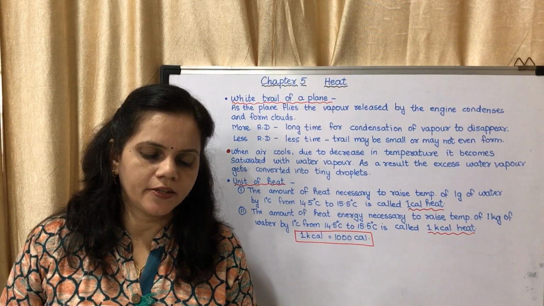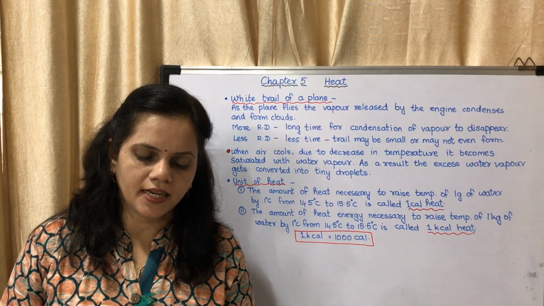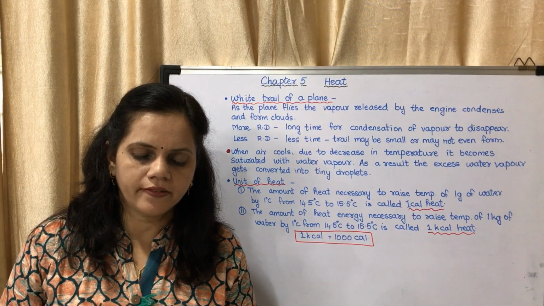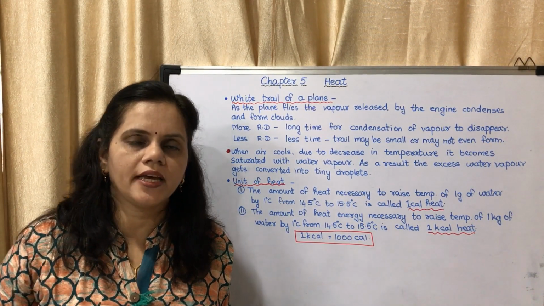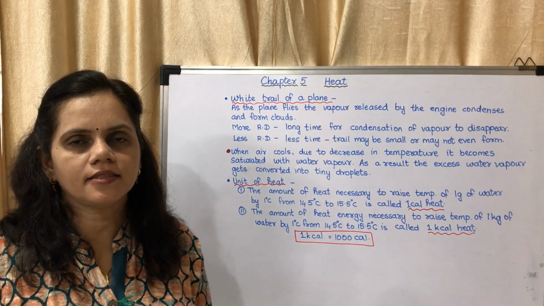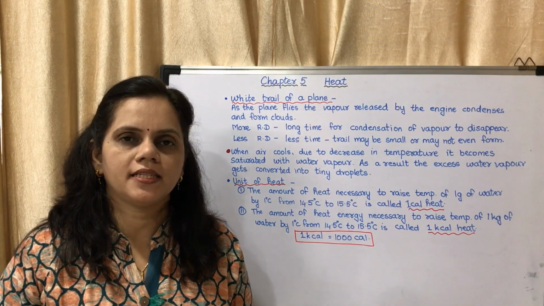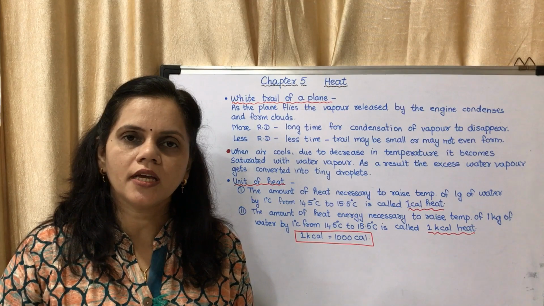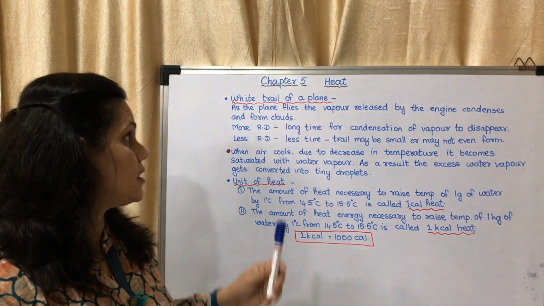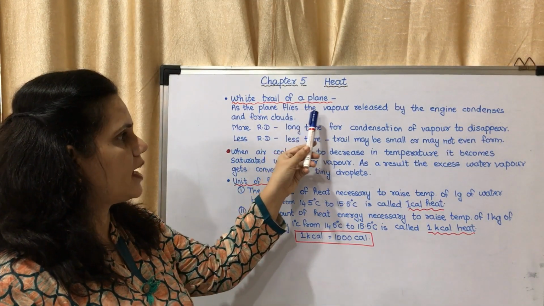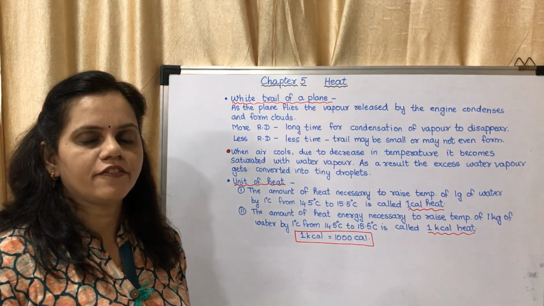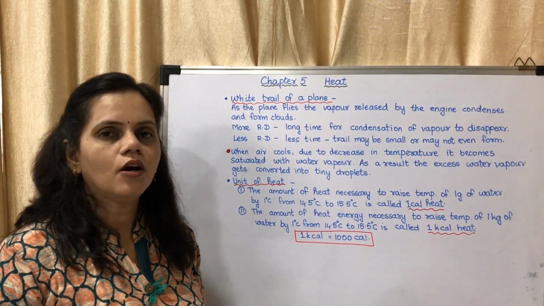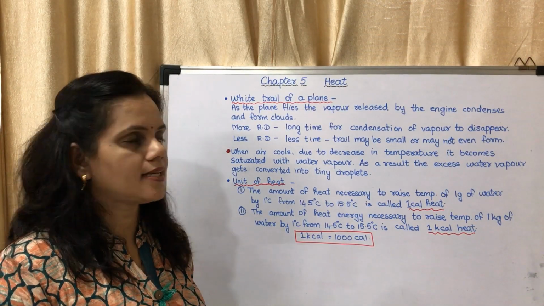If the relative humidity of the surrounding is less, either the size of the white trail may be small or it may not even get formed. Okay, so you might have seen the white trail behind the aeroplanes after they fly away. So what is the reason for that? The reason is, as the plane flies, the vapors released by the engine condense and form clouds. So that is the white colored trail which we see.